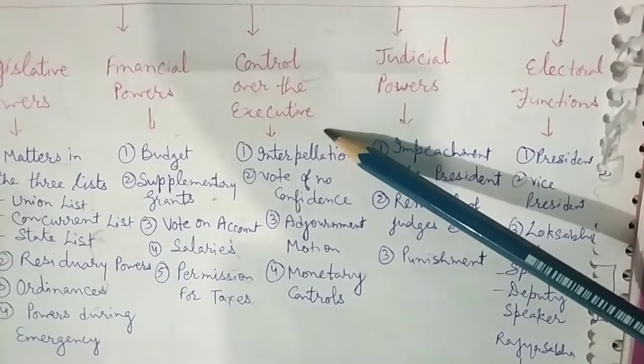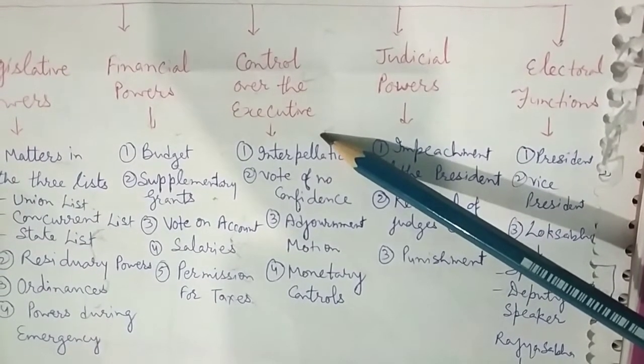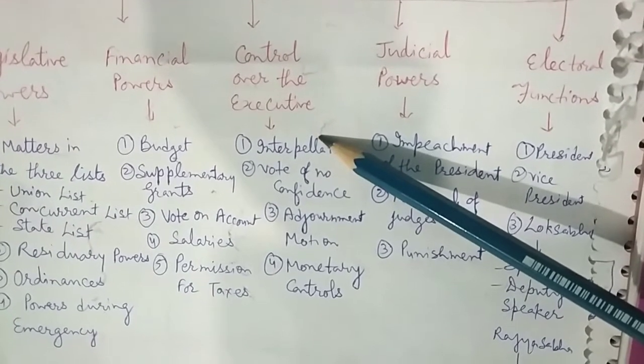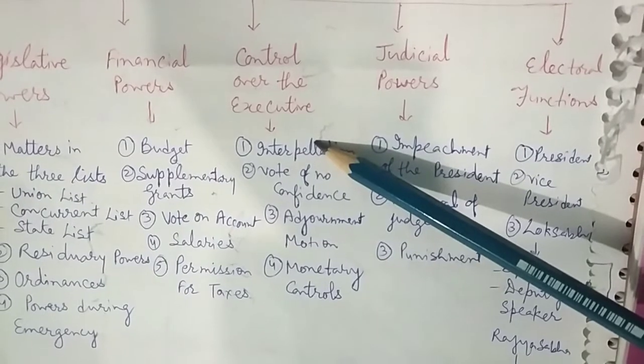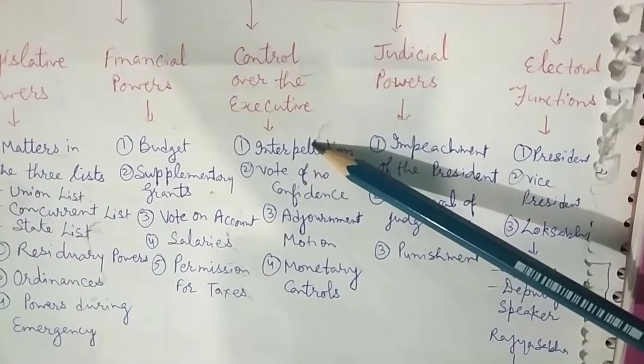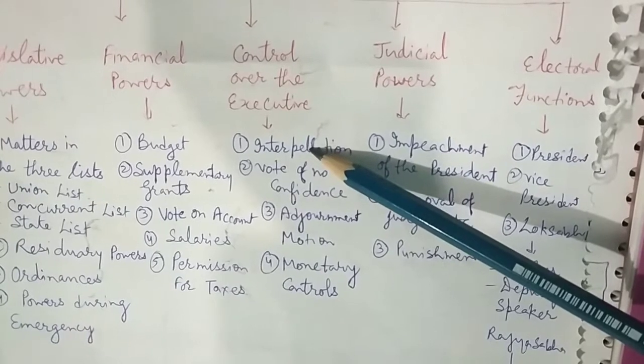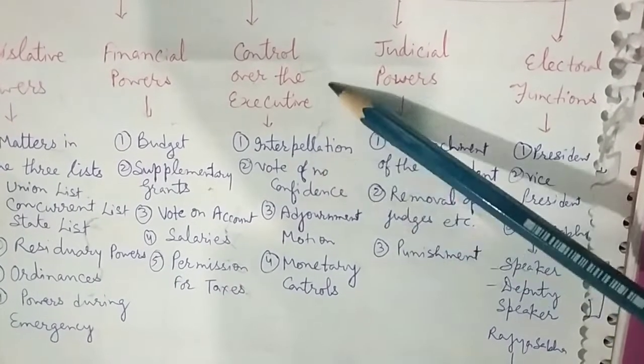The Council of Ministers is collectively responsible to the Lok Sabha. The ministers remain in office as long as they enjoy the confidence of a majority of members in the Lok Sabha. Parliament exercises control over the executive in the following manner.